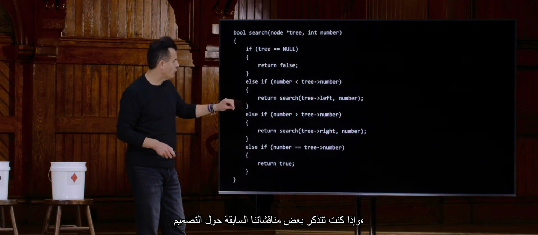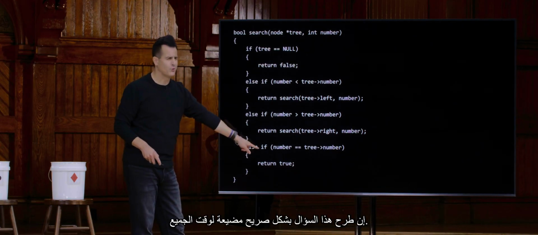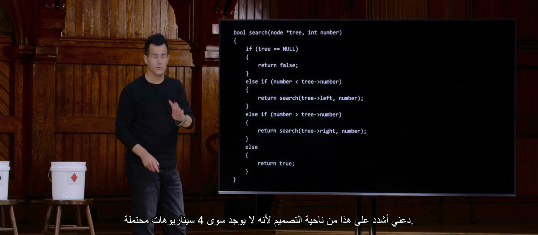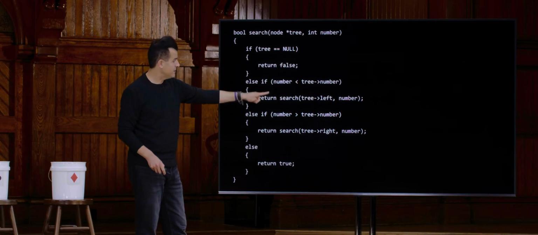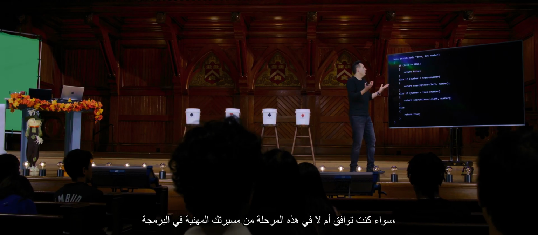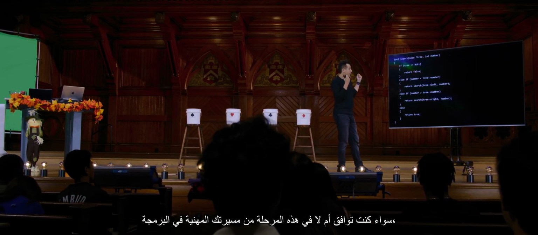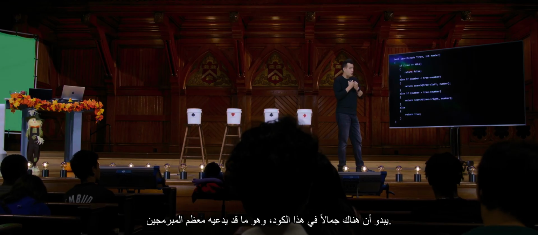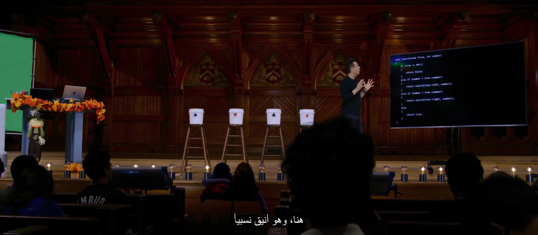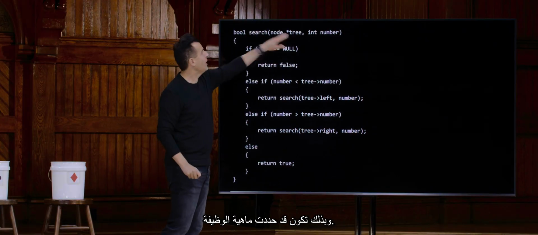And if you recall some of our past design discussions, it's sort of a waste of everyone's time to ask this question explicitly. Let me tighten this up design-wise, because there are only 4 possible scenarios. Either there's nothing there, it's to the left, it's to the right, or you found it. It's right there. So whether or not you agree at this point in your programming career, there is a beauty to this code that most programmers would claim is here, in that it's so relatively elegant, whereby you've defined what the function is.